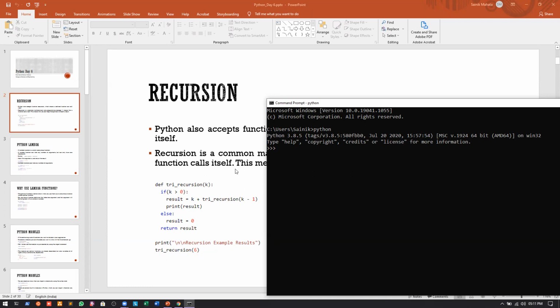Let me just get out of this. If I write exit, I will get out. And since you are in Windows, what you can do is write notepad.exe and you can write recursion.py. So notepad.exe will open the notepad.